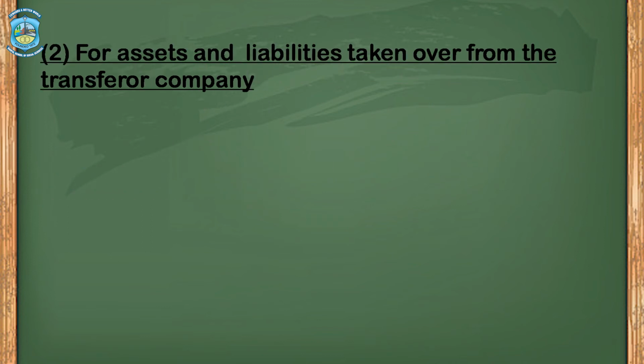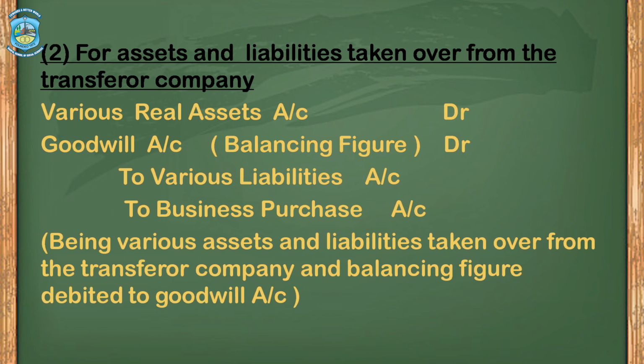For assets and liabilities taken over from the transferor company, the journal entry would be various real assets account debit, goodwill account, this would be the balancing figure debit, to various liabilities, to business purchase. Now here it is business purchase, so we will be writing business purchase. In the earlier case it was a business merger, so we have written business merger.